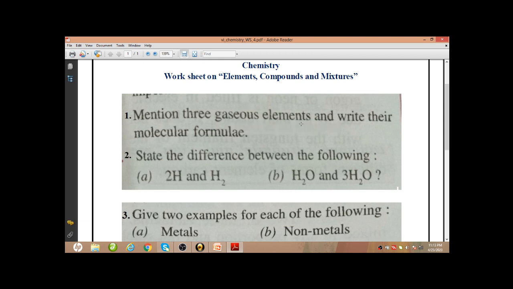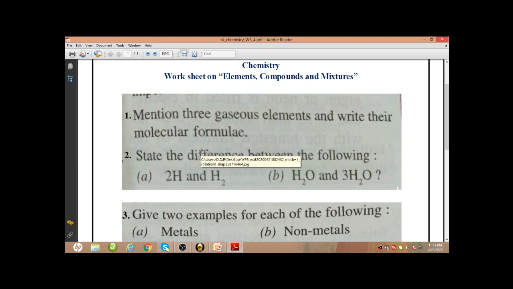So gaseous elements, many are there. Hydrogen is there. Its formula will be H2. See, this is the formula of hydrogen, H2. So H2 is the formula of hydrogen. Oxygen is another gaseous element. So O2 is the molecular formula.